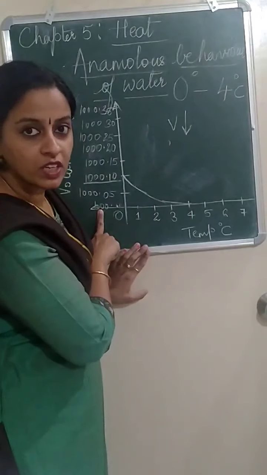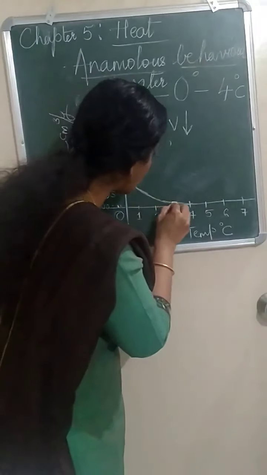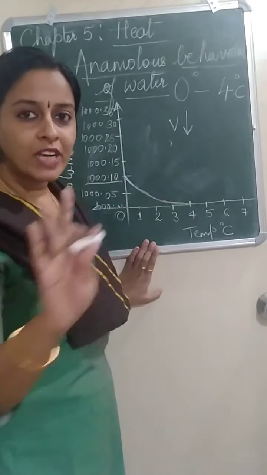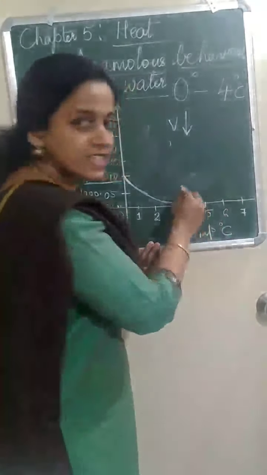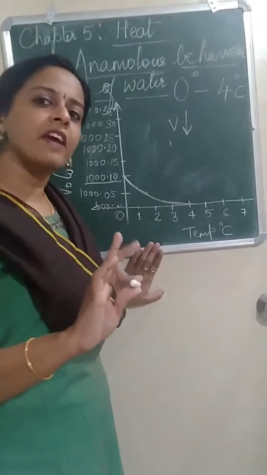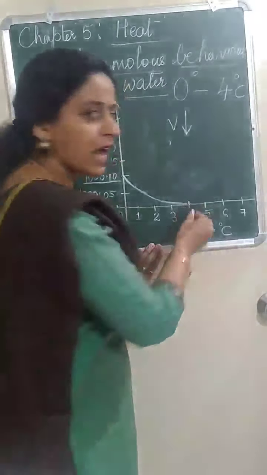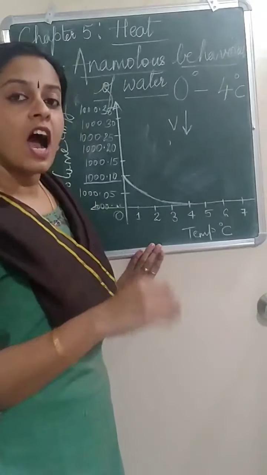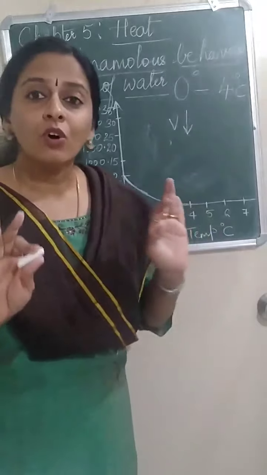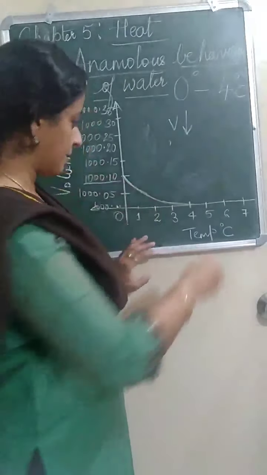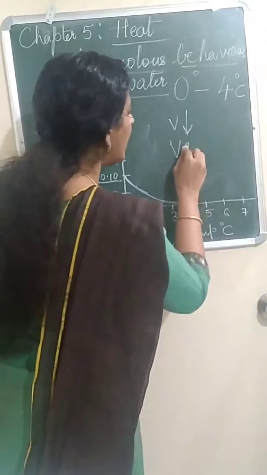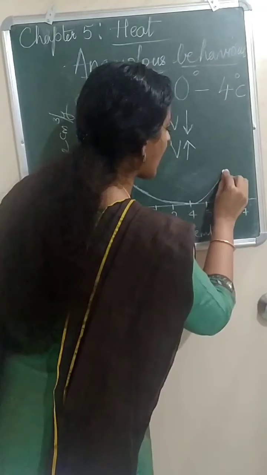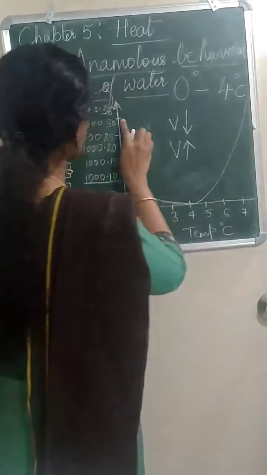At 4 degrees Celsius, the volume of water is minimum. That is only 1000. Now, after 4 degrees Celsius, you saw the drop? After 4 degrees Celsius, heating process is on. From 0 to 4 only it will behave like that. After 4 degrees Celsius, if you continue heating, it will behave in the normal way. Instead of contracting, till now it was contracting, no? So, the volume decreased. After 4, it will be normal. So, on heating, an object will expand. Expand means the volume will increase. So, after 4, the volume will start rising slowly. So, it will show a rise.